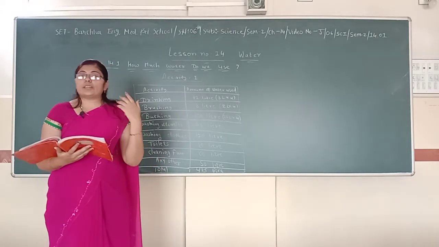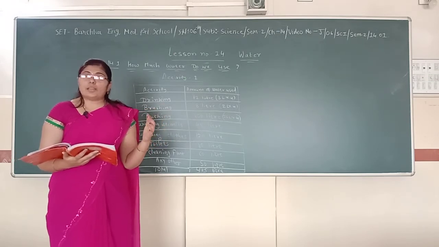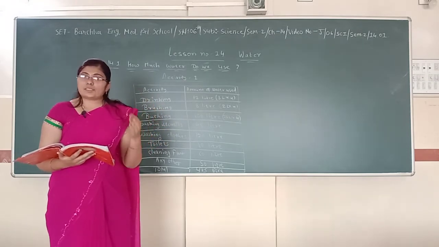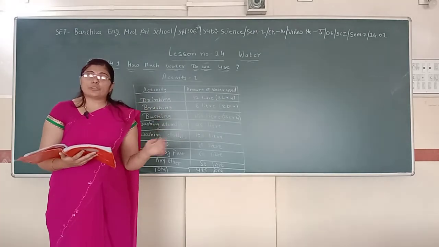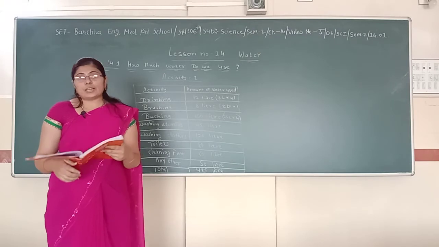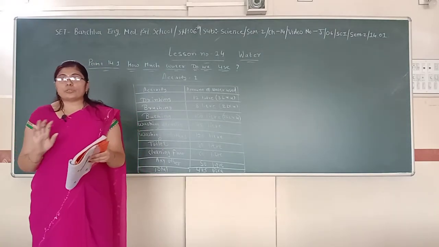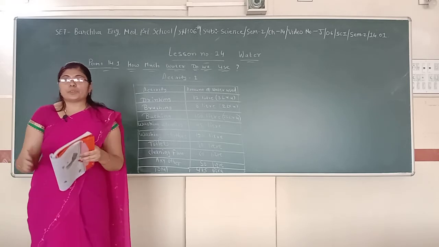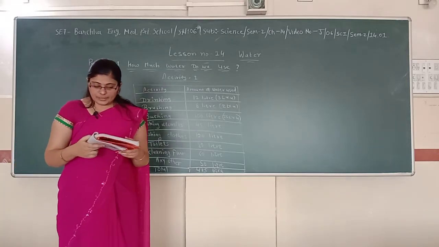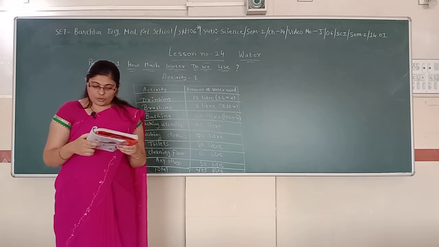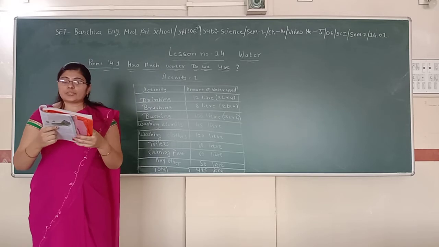And then you need to multiply it by 365 days. After converting into 365 days, you can divide it by the number of persons in your family. This way you can calculate how much water is consumed per person per year. This will give an idea of the amount of water needed by one member of your family in a year.